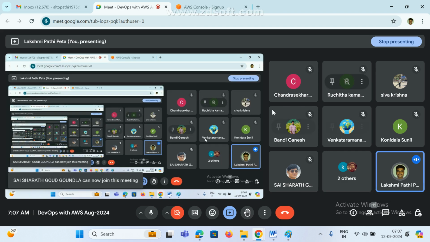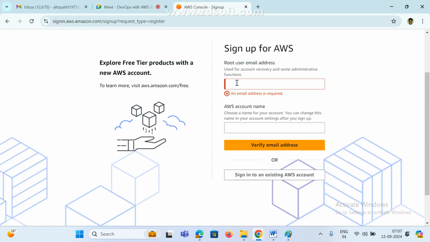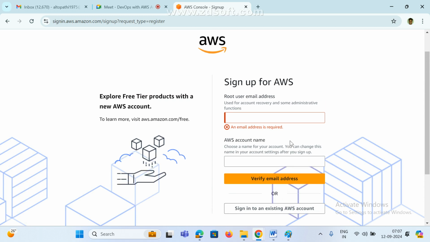No one has any card? If anyone wants, I will create one account. Hello. These are the same steps. Am I audible?